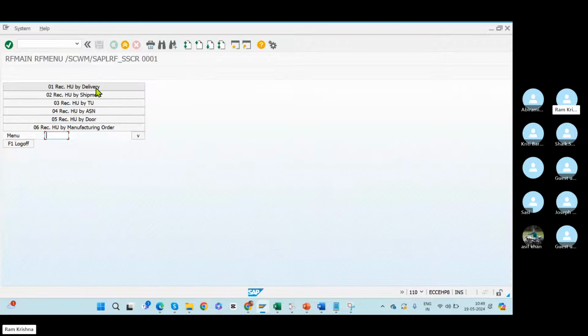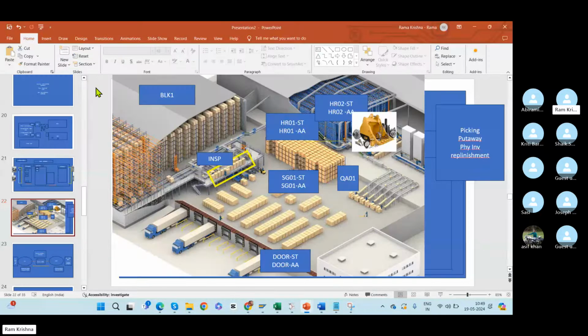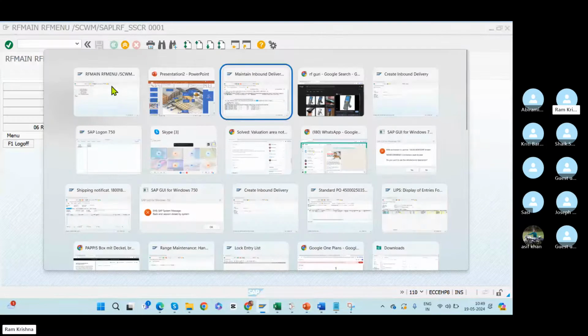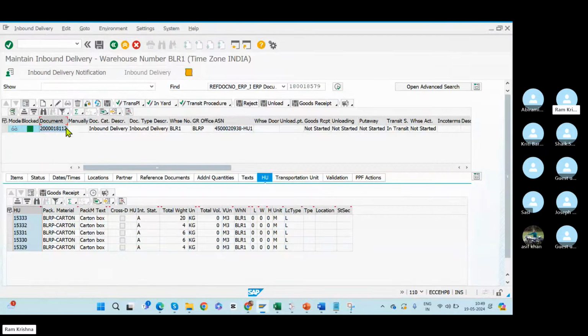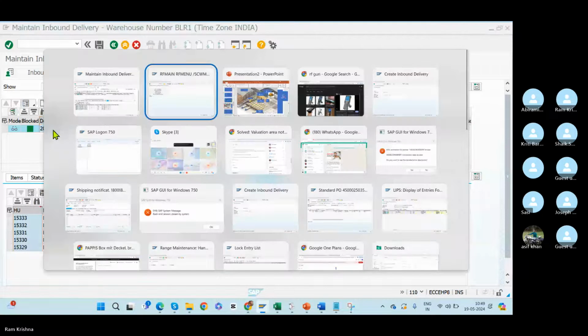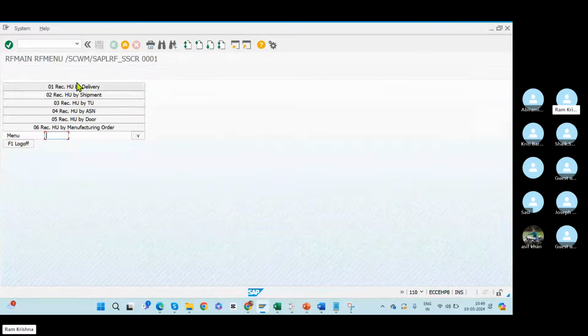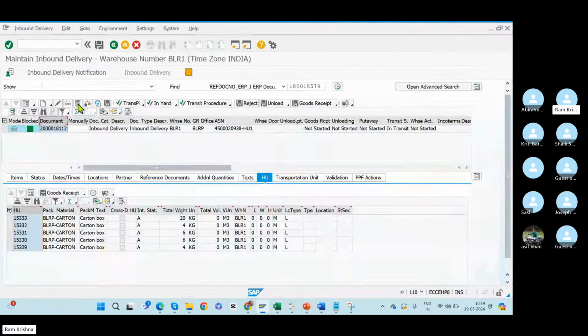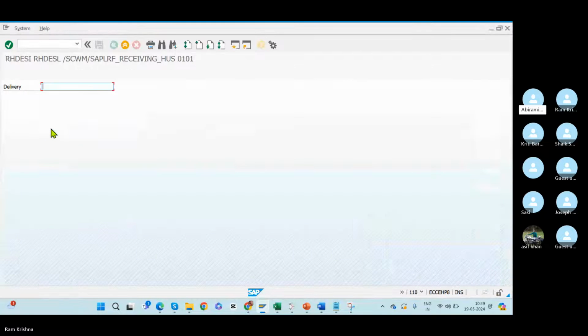Yes, this delivery number. Receive HU by ASN, receive HU by delivery. Anything is fine. Just scan the delivery number, okay?